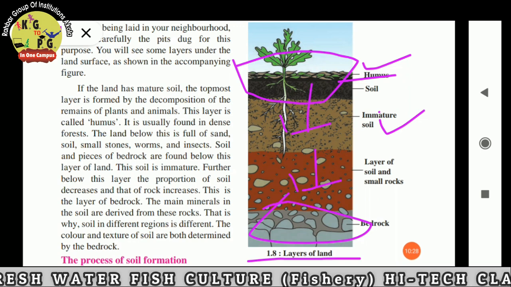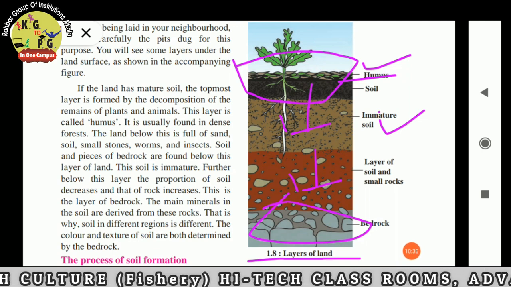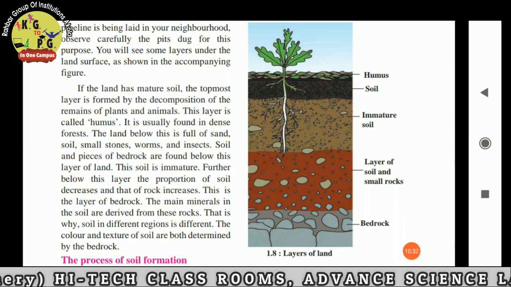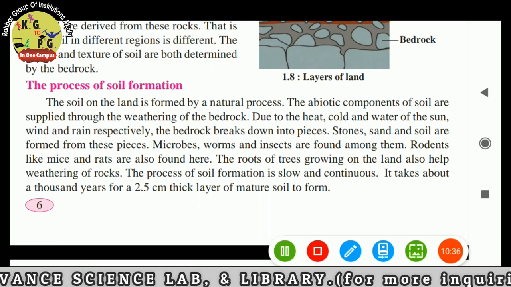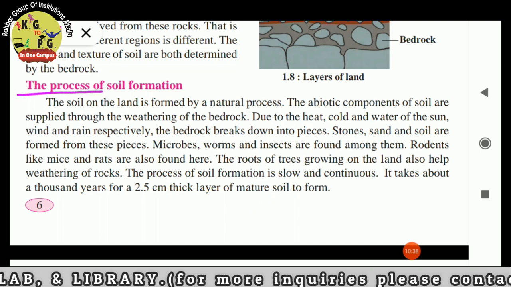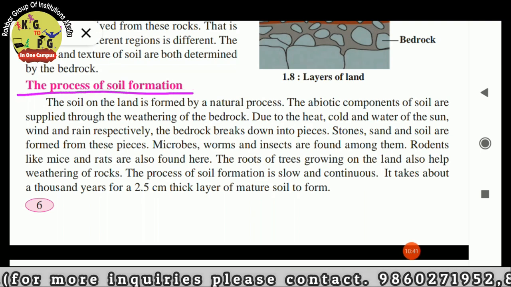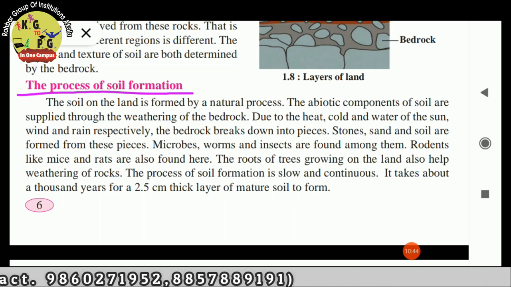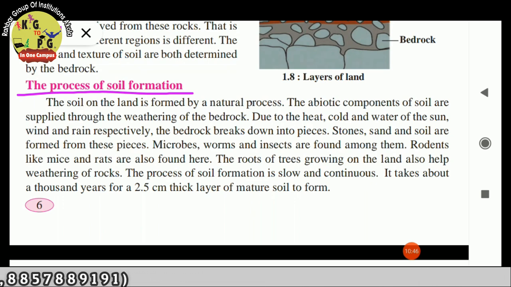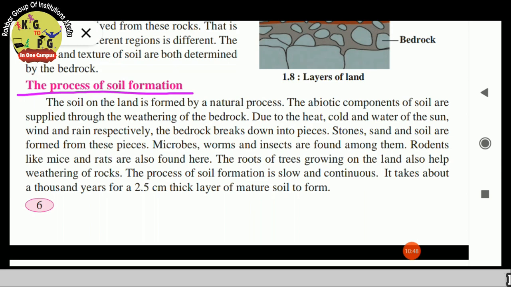These are the layers of land. Next point is the process of soil formation. The soil on the land is formed by a natural process. The abiotic components of soil are supplied through the weathering of the bedrock.